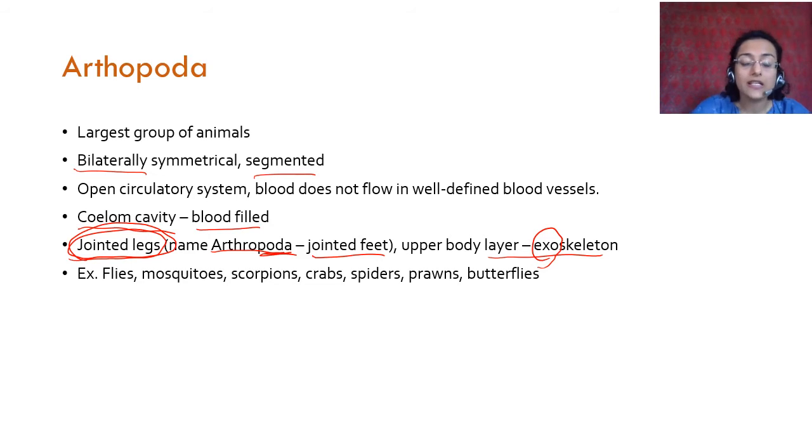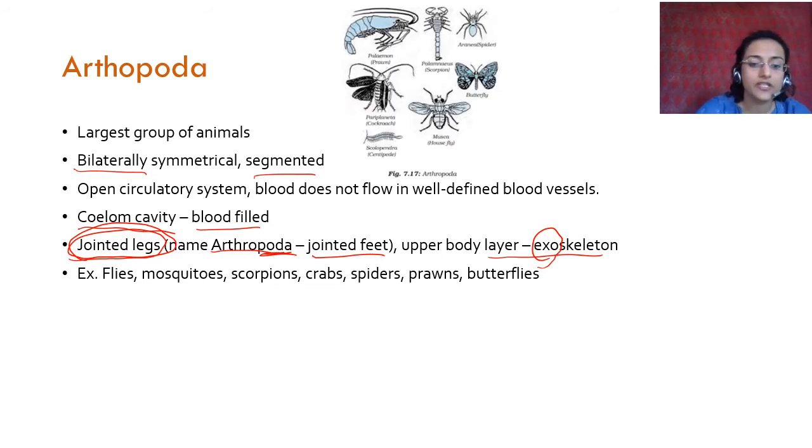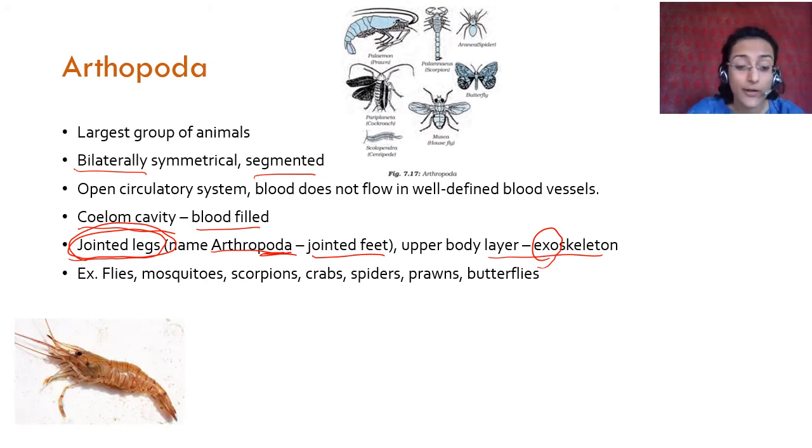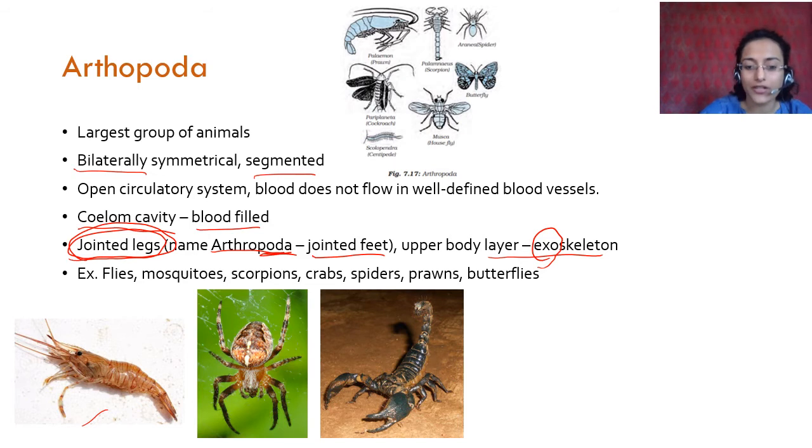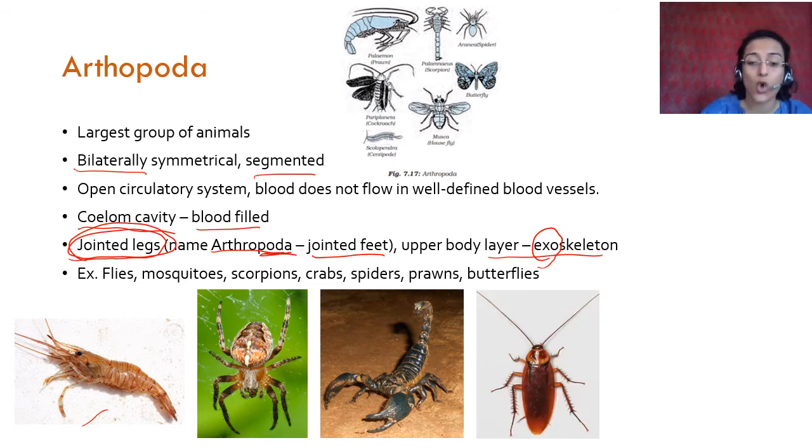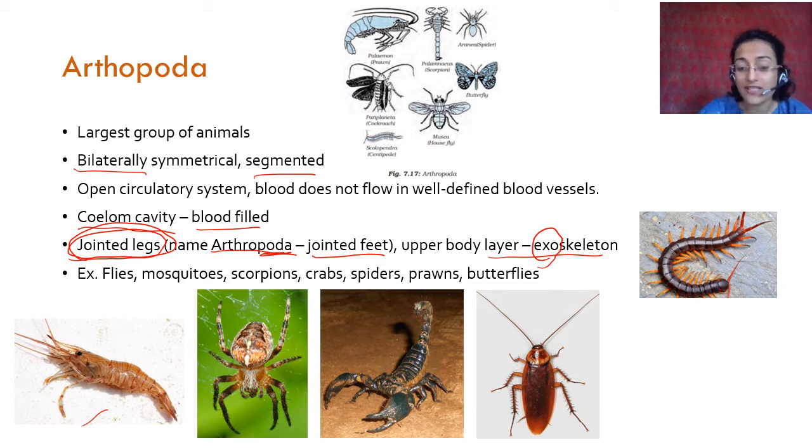This is why I say that you see arthropods every single day, because insects are arthropods. All insects are arthropods. For example, flies, mosquitoes, and even scorpions, crabs and prawns are arthropods. This is a prawn. This is a spider. This is a scorpion. This is a cockroach. You have seen cockroaches. You have seen flies. This is a millipede or a centipede. I think this is a centipede.